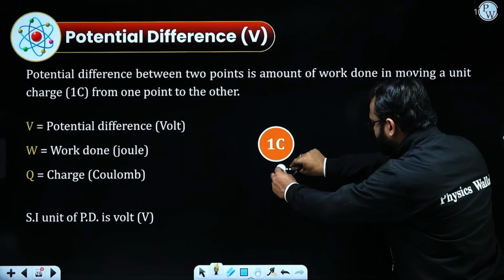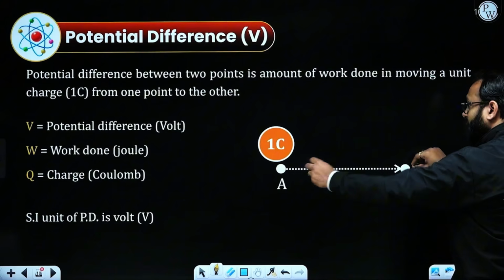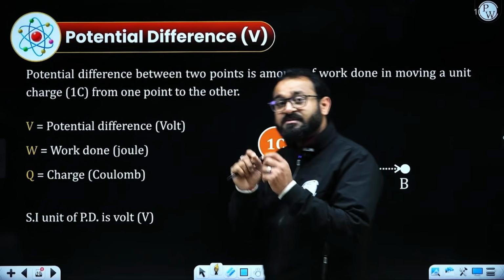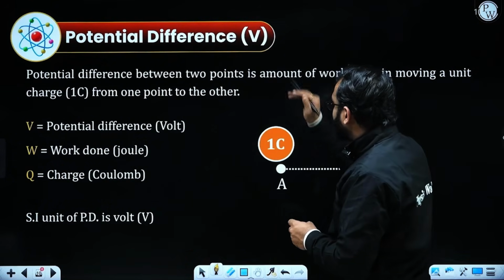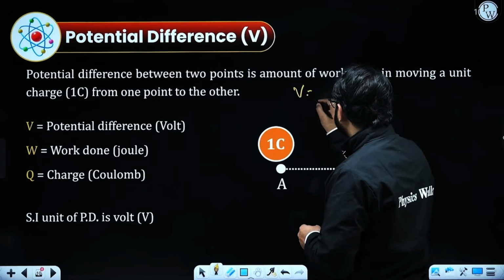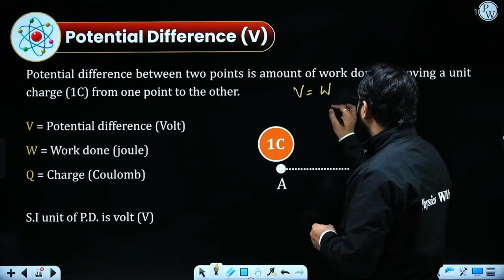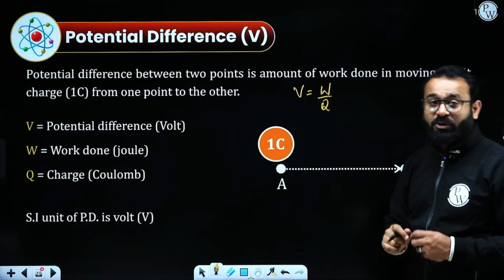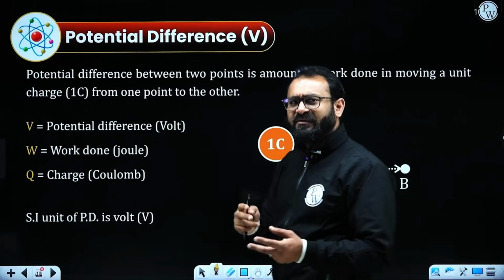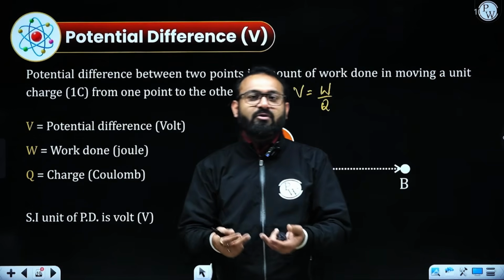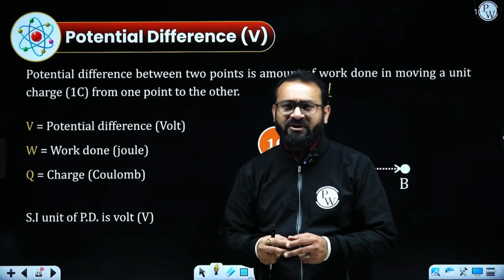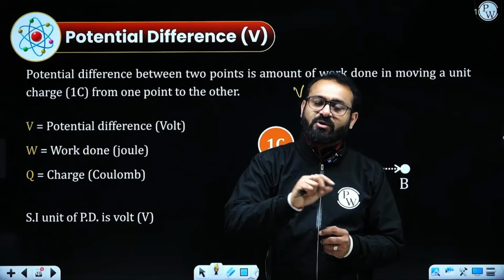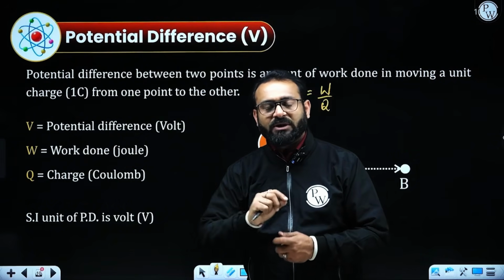So if the charge is moving from A to this point, that means it is doing a certain amount of work. In that case, the potential difference will be represented as the amount of work done on the charge. Generally, when we talk about the flow of electric current, when there is a potential difference, we say the current is flowing from the higher potential to the lower potential of the battery.